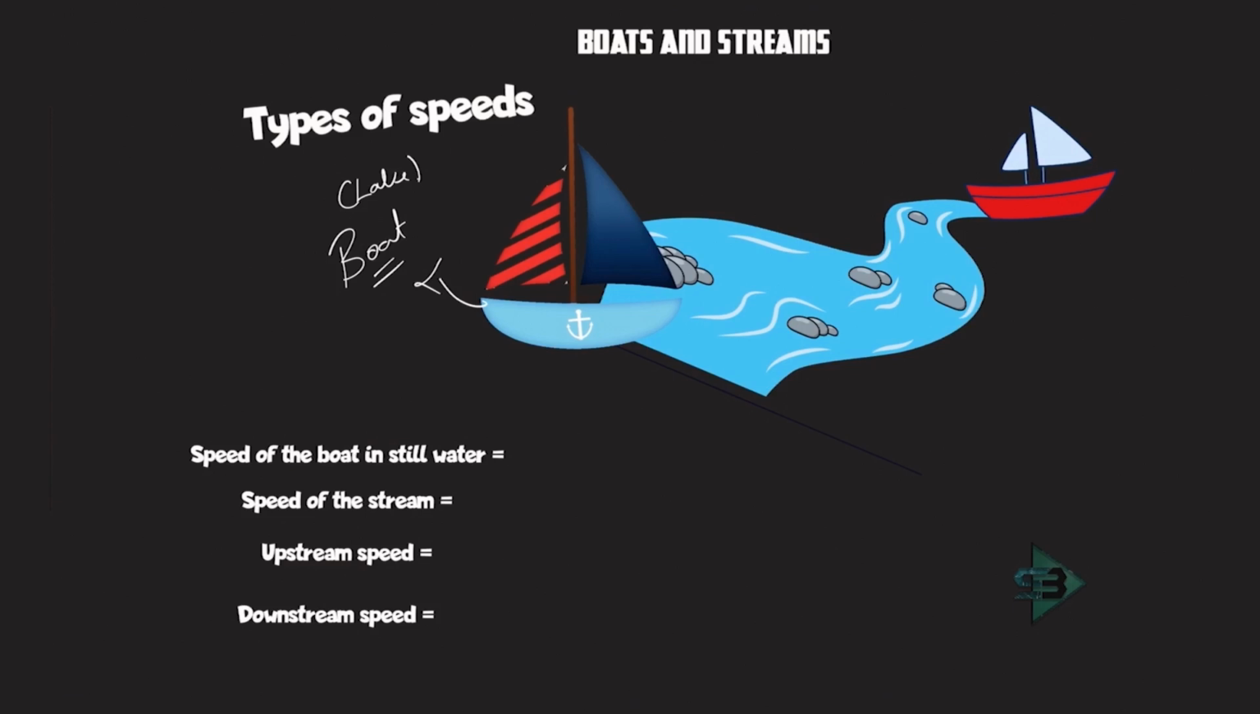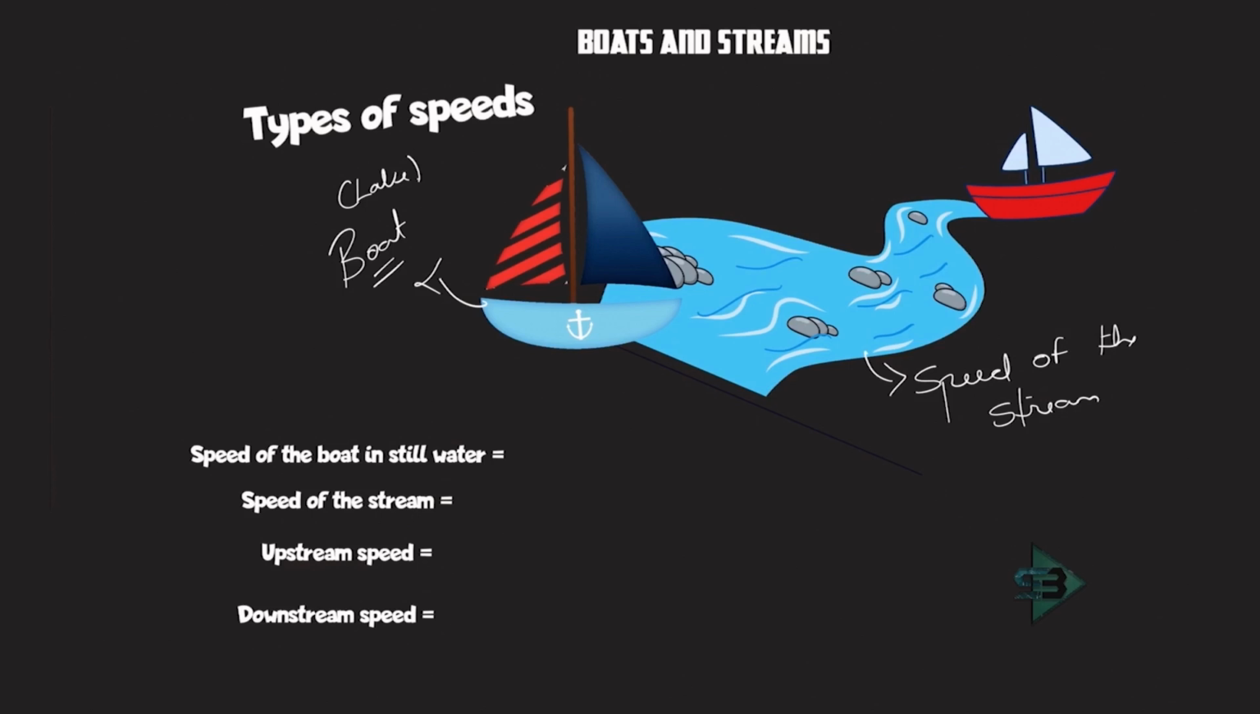Then comes the second concept, which is called speed of the stream. As the name says, it is the speed at which this stream is flowing. That will be the speed of the stream. The speed of the river, you can say in this case. Second, you have something called upstream speed and downstream speed. Now, how do you understand this?